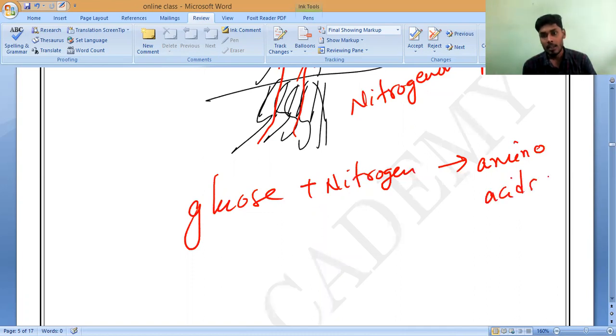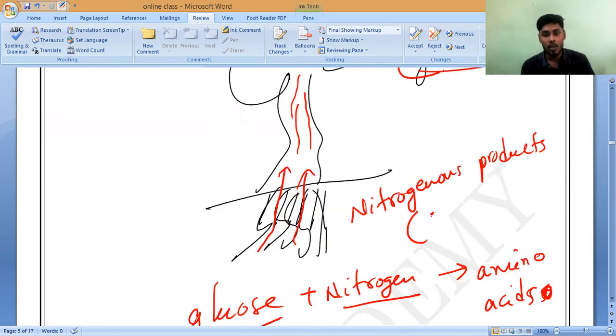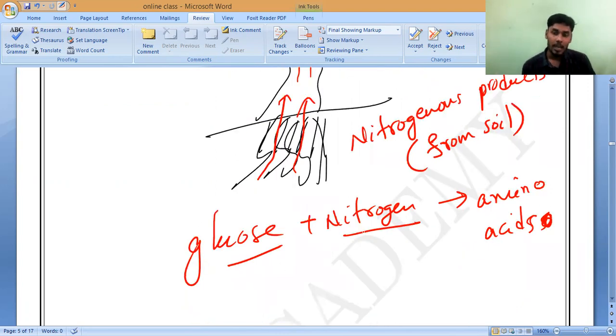Glucose combines with the nitrogen absorbed from the soil through the roots, and converts into amino acids. These amino acids only are converted into proteins.